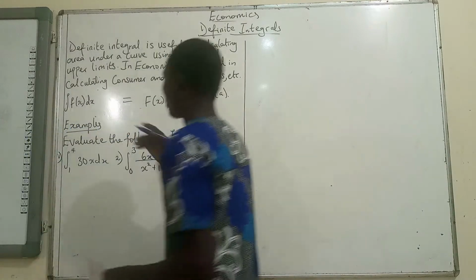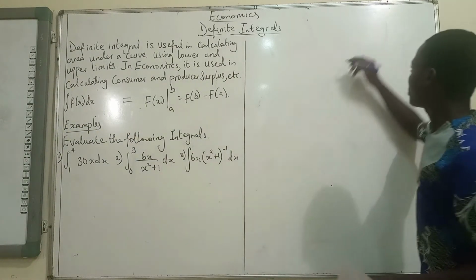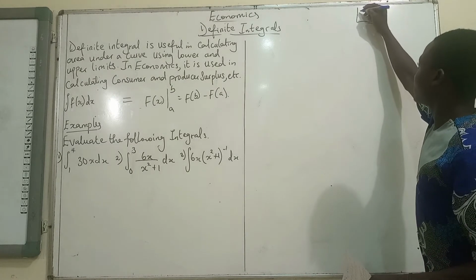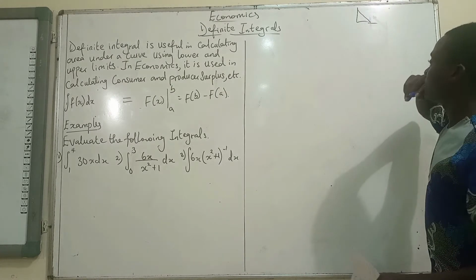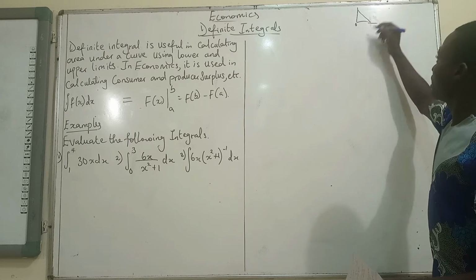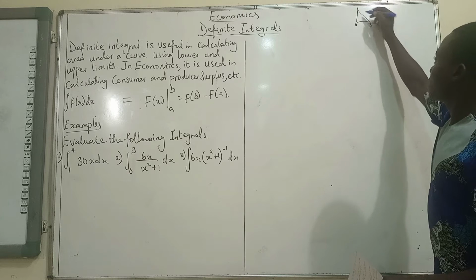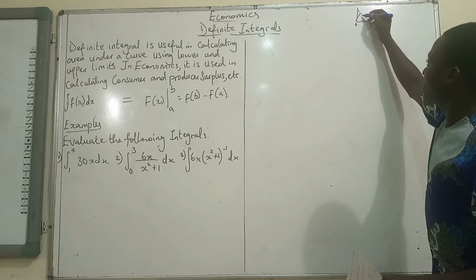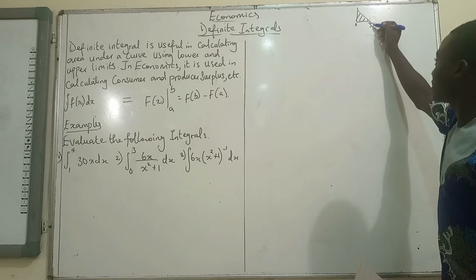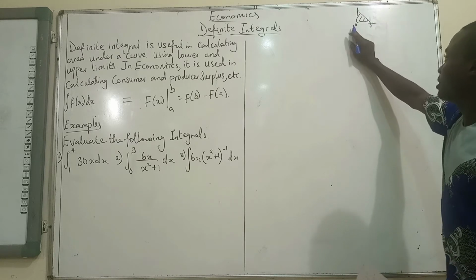So that is basically what we use definite integral for. You have a curve, a graph like this, then you have, let's say, a line like this. This represents the lower limit and this represents the upper limit. Calculating the area under this curve is what you use definite integral to do. So this is going to be the upper limit, this is going to be the lower limit.